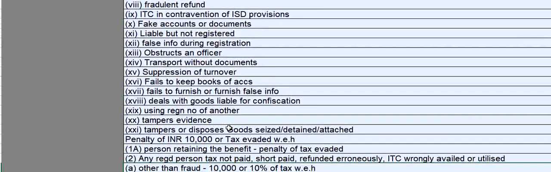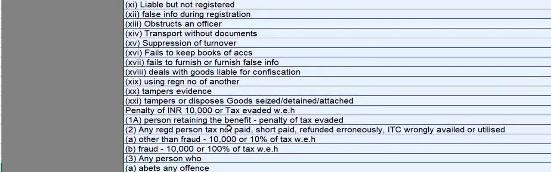In all these offences, the penalty is 10,000 rupees or tax evaded, whichever is higher, and the person retaining the benefit is liable for a penalty of tax evaded. And any registered person, if tax is not paid or short paid or refunded erroneously or ITC wrongly availed or utilized, and it is on account of other than fraud cases, then he is liable for a penalty of 10,000 rupees or 10% of the tax, whichever is higher. If it is on account of fraud, then he is liable for a penalty of 10,000 rupees or 100% of the tax, whichever is higher.